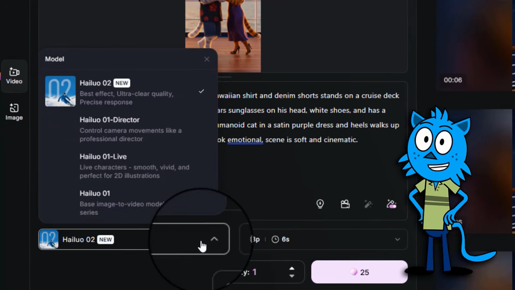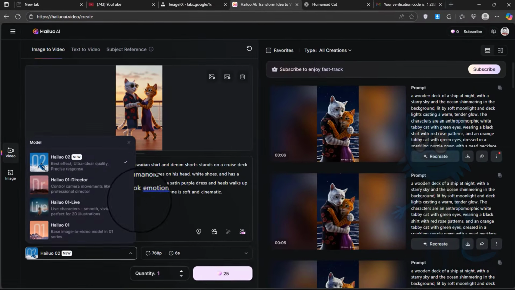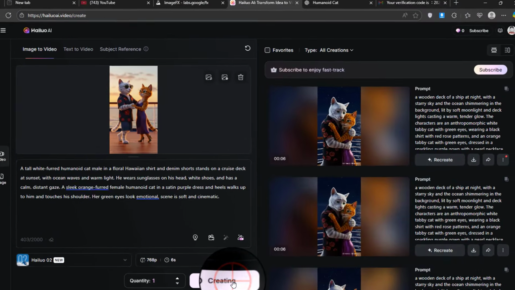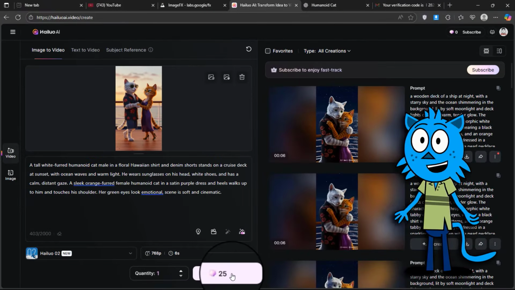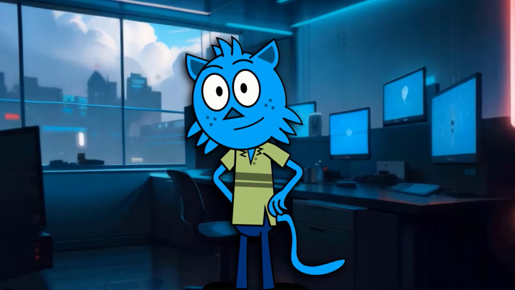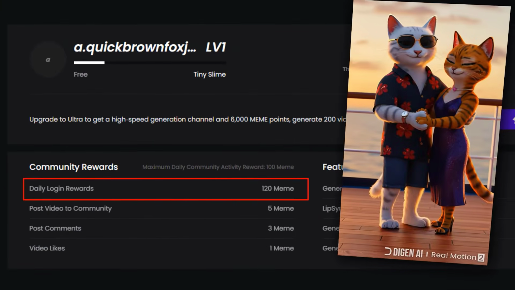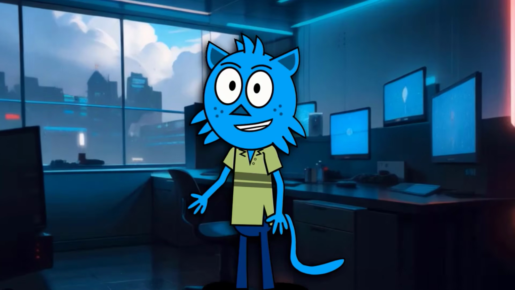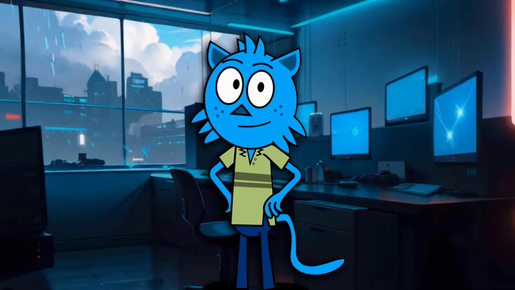From the model list, choose your preferred model. I'll use Halo02 for the best result. Click the Generate button. For me, it says insufficient credits. I've used all my credits already. If you face the same issue of insufficient credits, instead of using Halo AI, try dgen.ai. It gives 120 credits daily and delivers amazing results. That's not all yet.